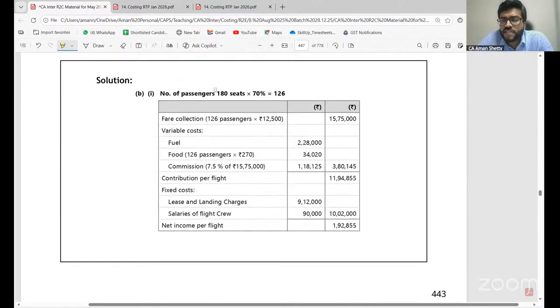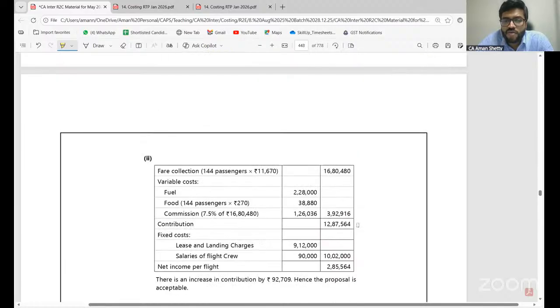Yes. Number of passengers, 180 seats into 70%, it is 126. Clear all of you? 126. Fare, they have given 12,500, multiply. Variable cost, fuel, food, based on each passenger, they told 270, multiply. Commission is 7.5% of my sales, correct? 7.5% of sales. Contribution per flight, you find out. Fixed cost, you subtract, you get the net income per flight.